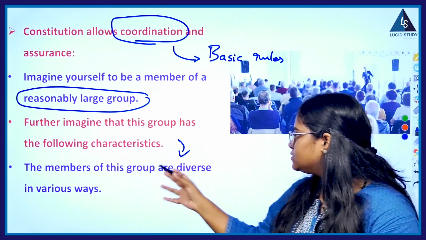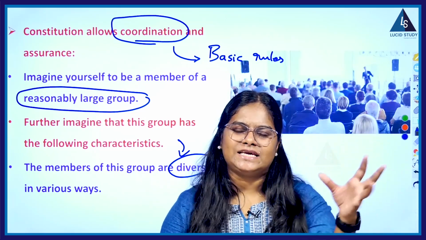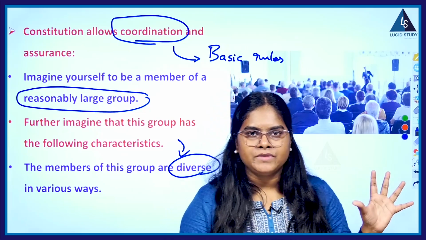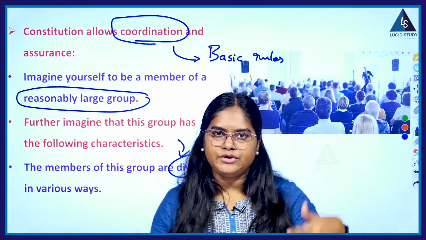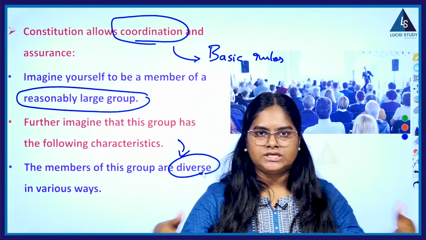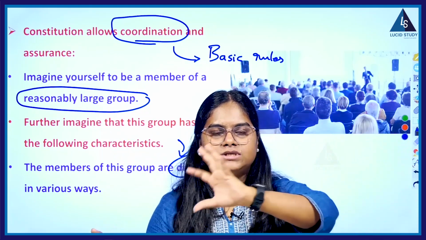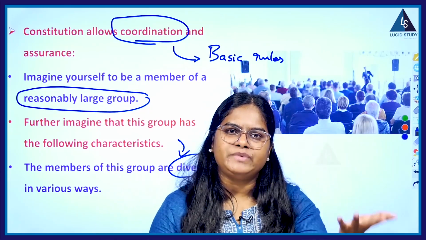So, the members of this group are diverse in various ways. For example, let us take your street. Now, your house is there, your parents are there, your family members are there. Apart from that, in your street, there are going to be different houses, right? Now, in different houses, let us say different sorts of people are living.